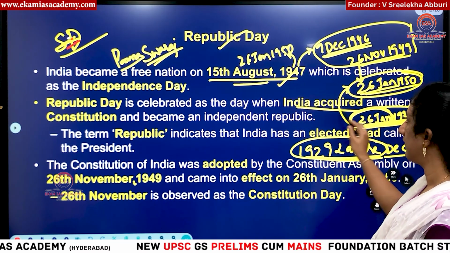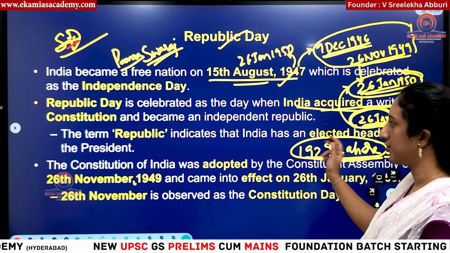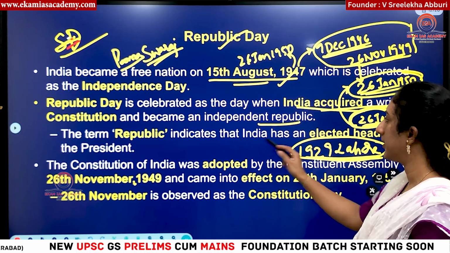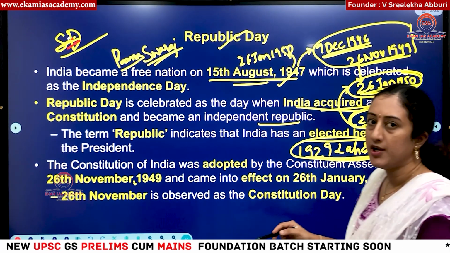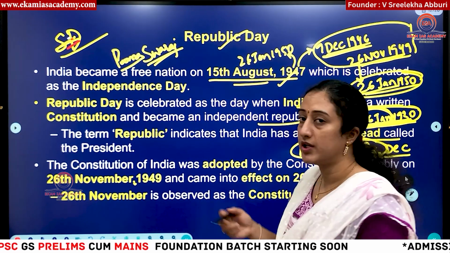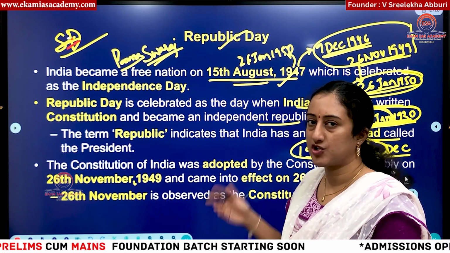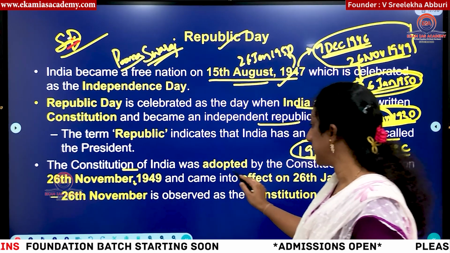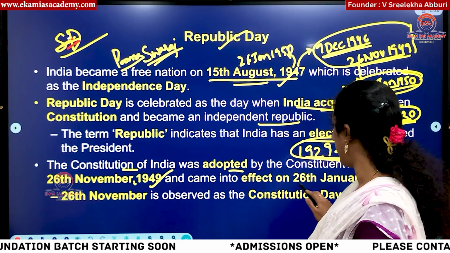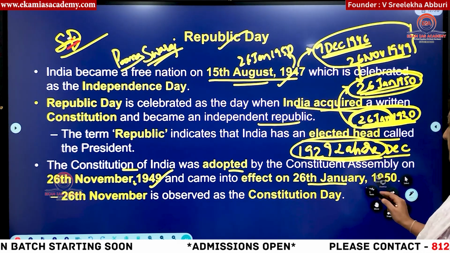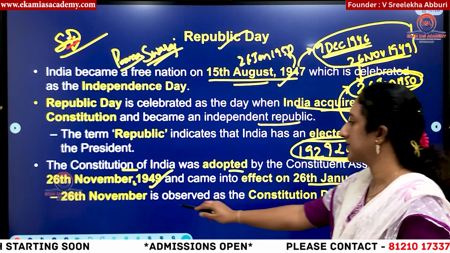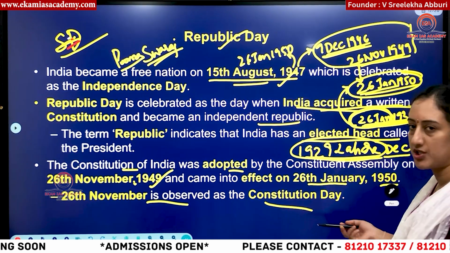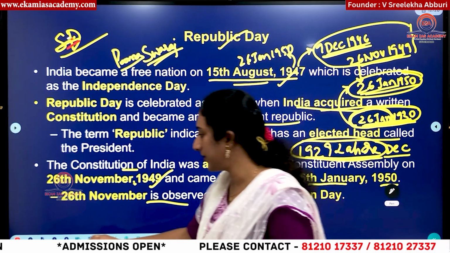So Republic Day is when India acquired the written constitution and became an independent republic. Republic means India has an elected head. Okay, it doesn't mean only direct election; it can be indirect election as in the case of India. And you know, the constitution was adopted on 26 November 1949 and came into effect on 26 January 1950. And 26 November is observed as Constitution Day, or Samvidhan Divas, which we also celebrate, right?